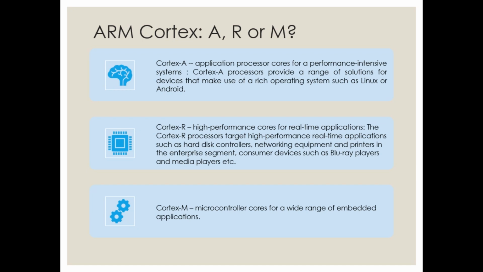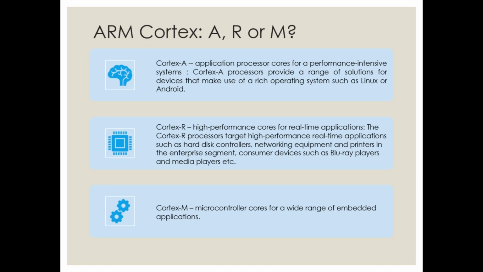So basically these application processor cores, Cortex-A, are very performance intensive processors, so they are applied in such applications. They provide a range of solutions for devices that make use of very rich operating systems, such as Linux or Android. Just understand that in a very rich operating system a lot of application specific operations take place. In your smartphones you use so many apps, right? The operation of apps, all those rich applications, will be using Cortex-A.